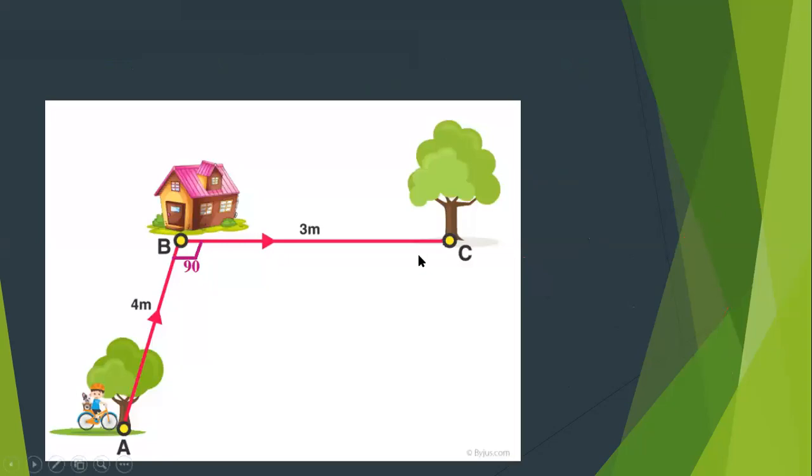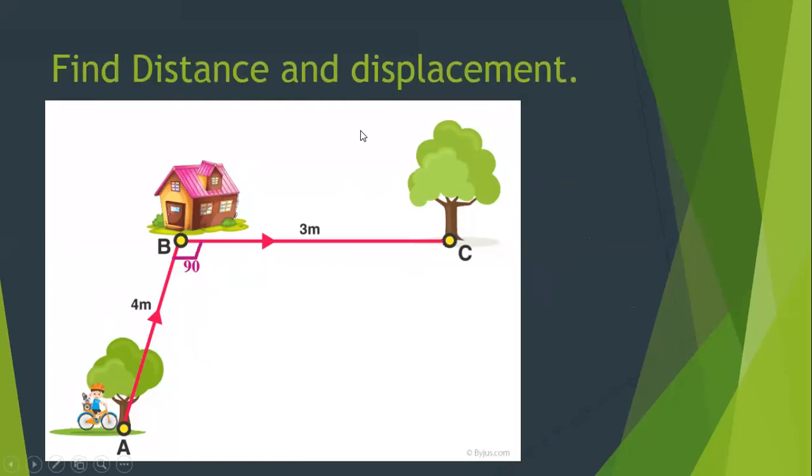Now we start with our examples. All of you, quickly find the distance and displacement in this case. Let me tell you what path this object has followed. This boy is moving from A. He traveled 4 meters and reaches point B. Then at B, the boy took a 90-degree turn and traveled 3 meters and reaches point C. Clear? Now I want all of you to find how much is the distance and how much is the displacement. Come on, find it and type your answer.